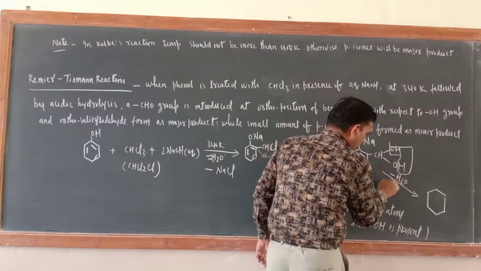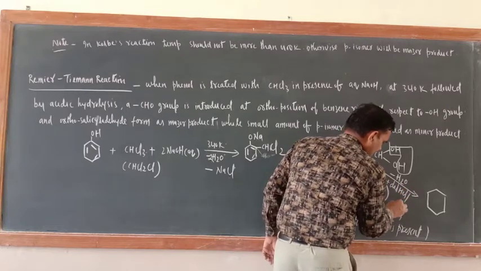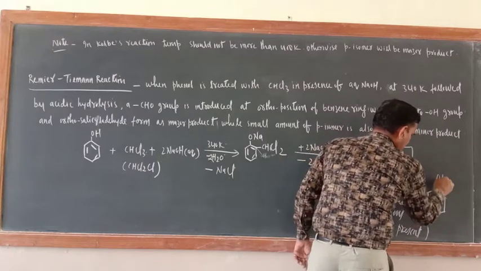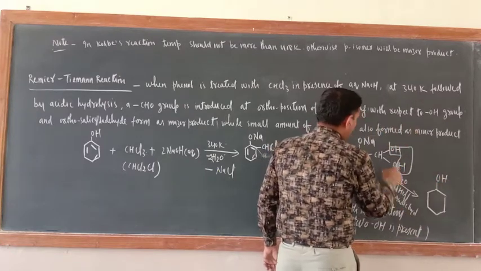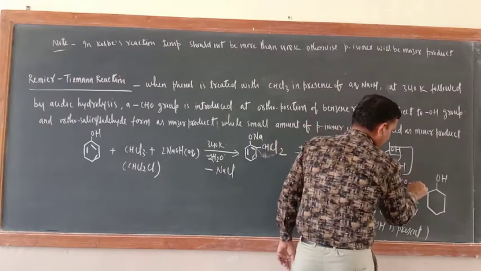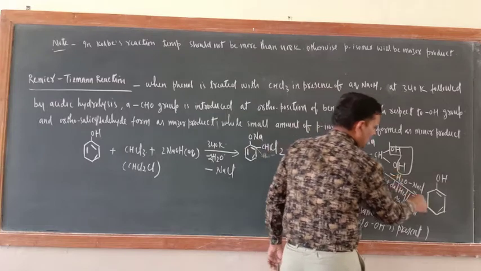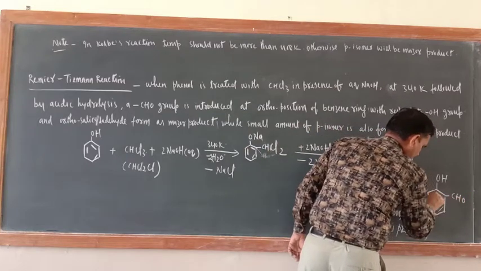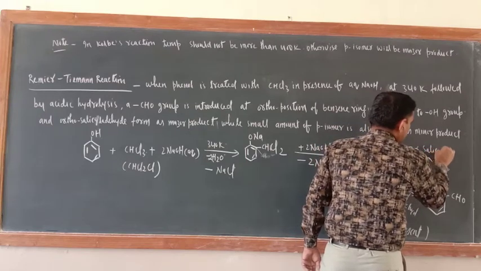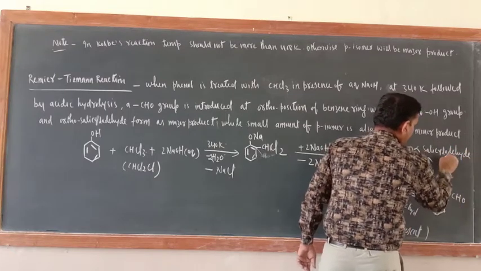And here please do one hydrolysis. Dilute HCl. Acidic hydrolysis. So now here OH, this one H positive will come here, H. Okay, and minus NaCl. Here also write NaCl, minus NaCl. So OH, and here what is left? CHO. Okay, this bond. What is the name of this product? Orthosalicylaldehyde.